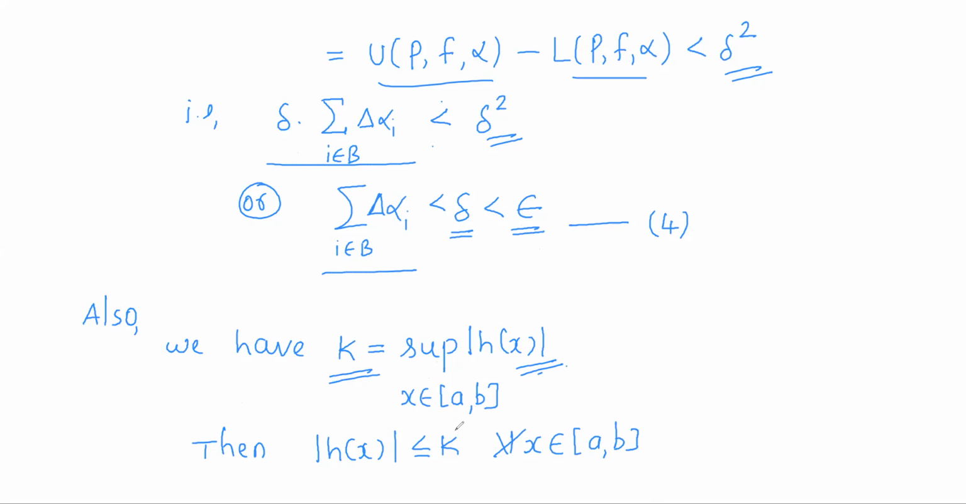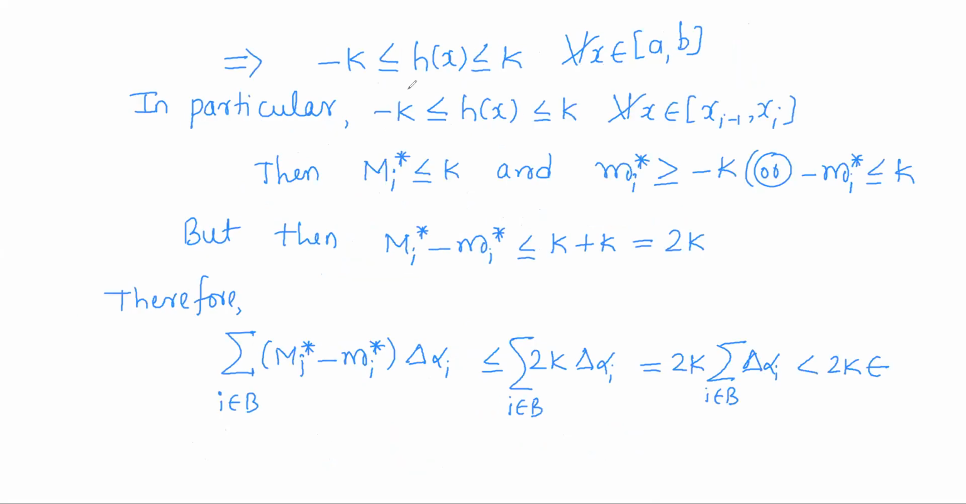In particular, it is an upper bound. So modulus of h of x will be less than or equal to k as x varies over the closed interval a comma b, or in other words, h of x lies in between minus k and plus k. Now observe that as it is true for all the points in closed interval a comma b, it will be true for any subinterval in particular. So h of x lies in between minus k and plus k for all points x in this interval.